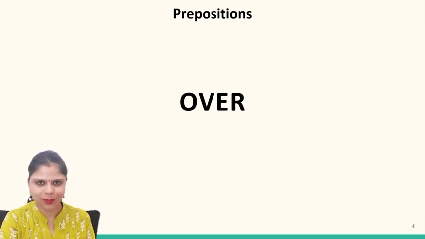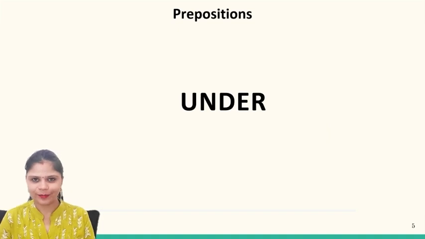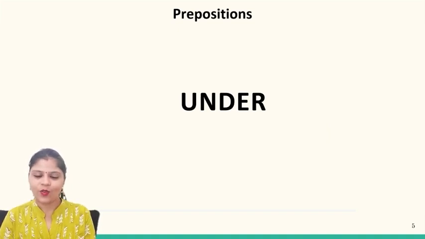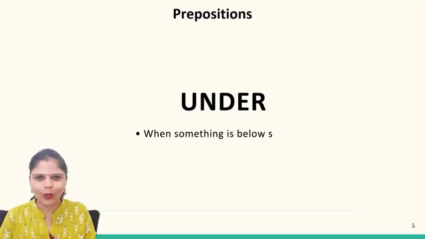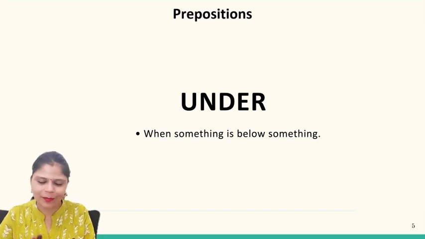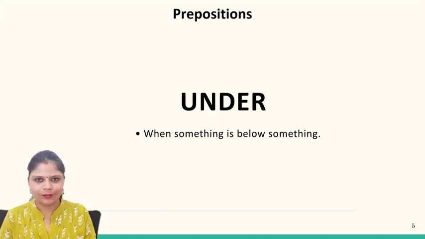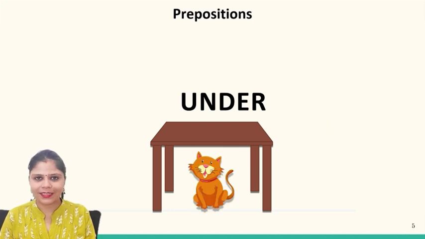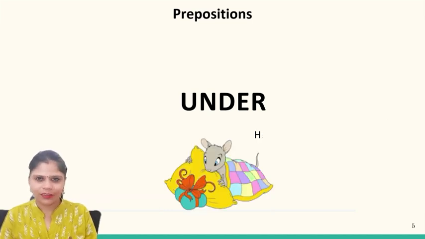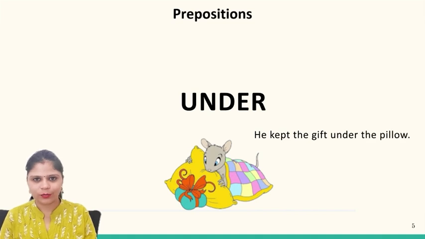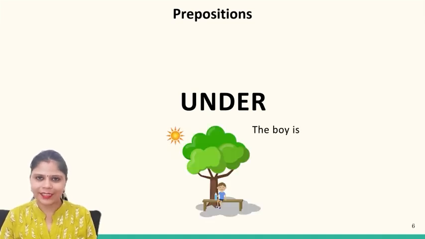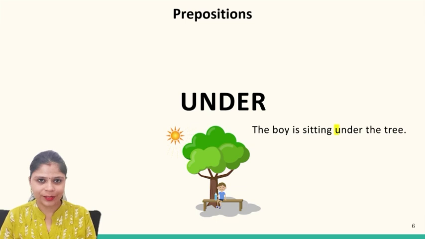Now let us move to the next preposition, that is under. Now under is very simple. When something is below something, in that particular area, we can use under. It means two things are vertically arranged. Suppose we can see the cat is under the table. He kept the gift under the pillow. The boy is sitting under the tree.